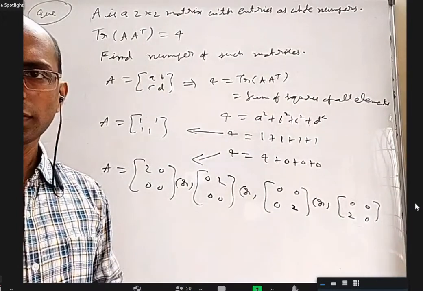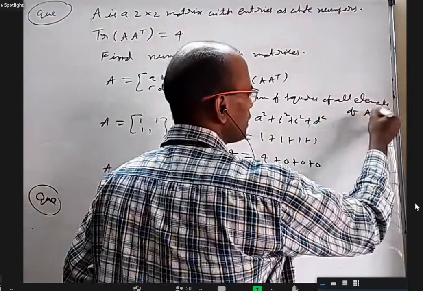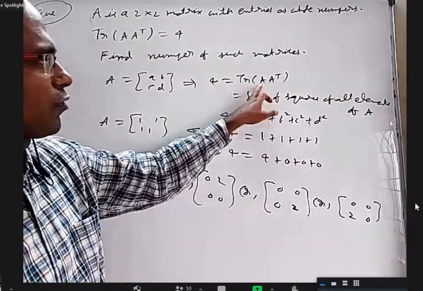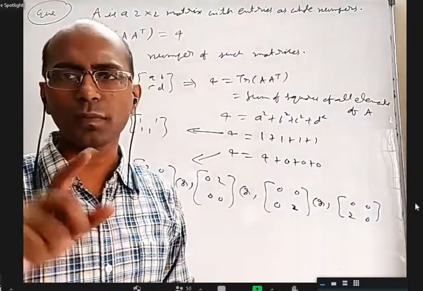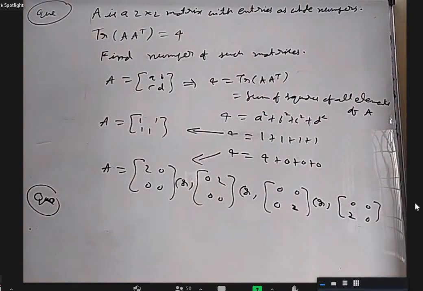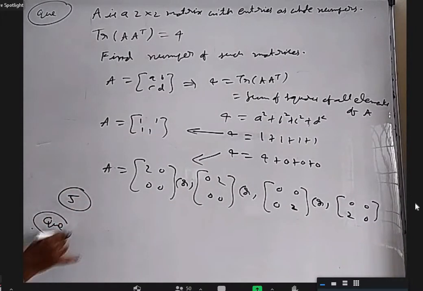That happens to be the sum of the squares of all elements of A, not just the diagonal elements. Is it clear? Yes, sir. So the final answer is 5. Any doubt regarding this?